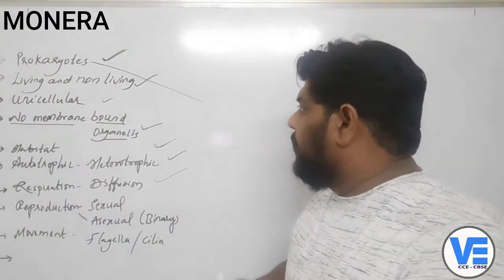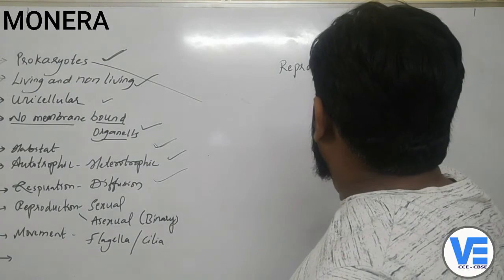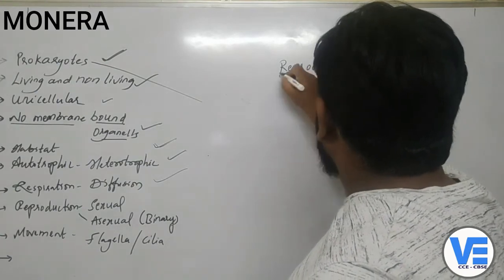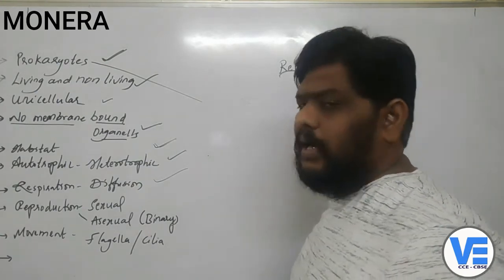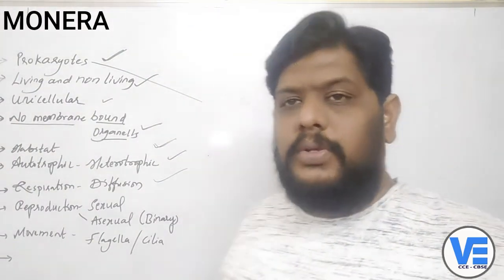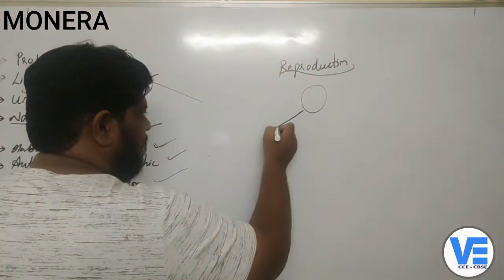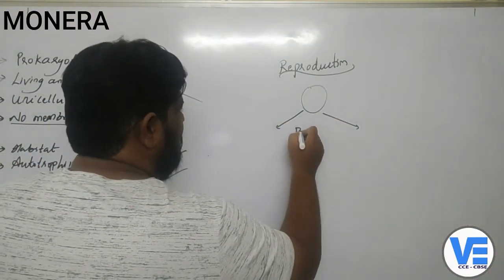Now coming to the reproduction. Now these are all single-celled organisms. Now how will they reproduce? They will reproduce by a process called binary fission.